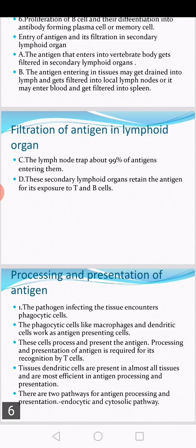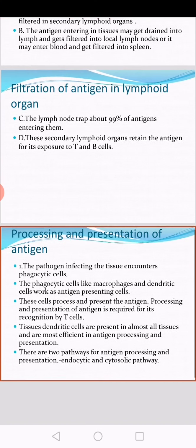Now the processing and presentation of the antigen. When the pathogen infects the cell or tissue, it encounters phagocytic cells. We know that there are several macrophages circulating throughout the body. The macrophages are phagocytic cells.